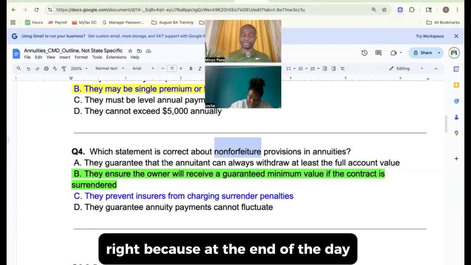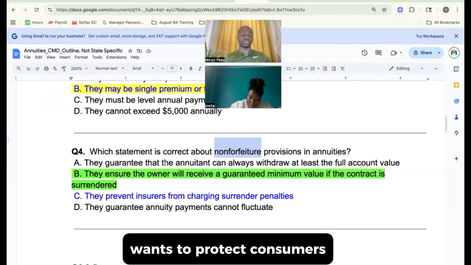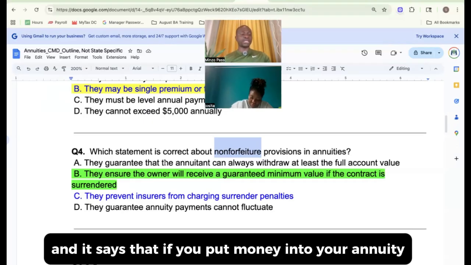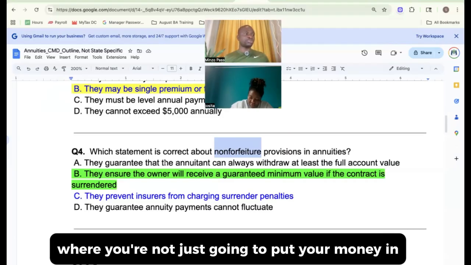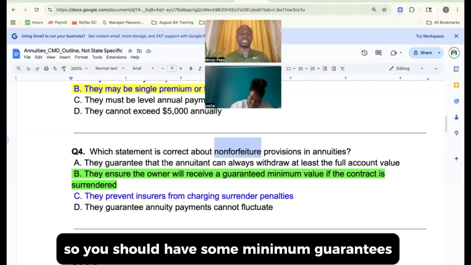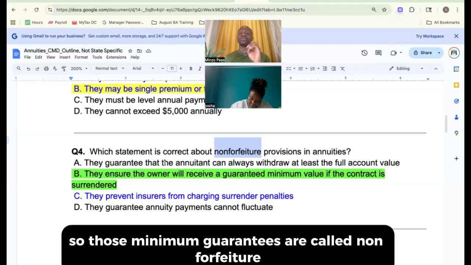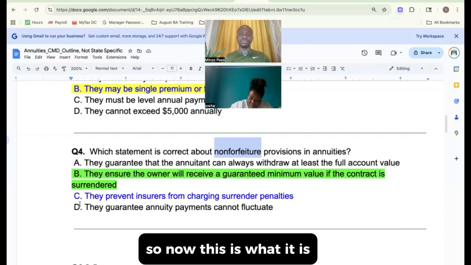Because at the end of the day, the state insurance department wants to protect consumers. And it says that if you put money into your annuity, you should have some minimum guarantees where you're not just going to put your money in and lose everything, right? So you should have some minimum guarantees. Those minimum guarantees are called non-forfeiture because they don't want you to lose everything.